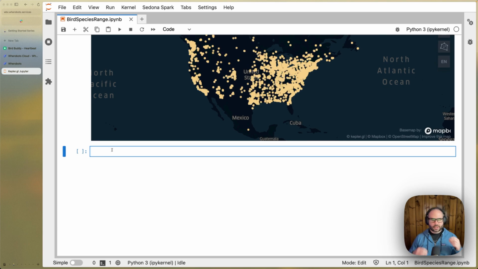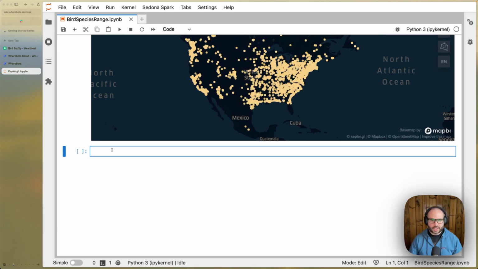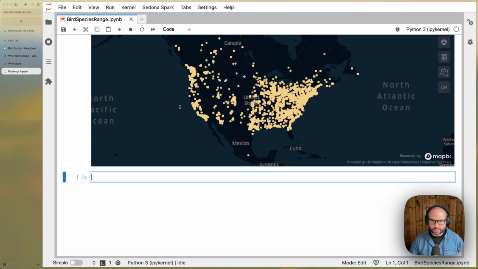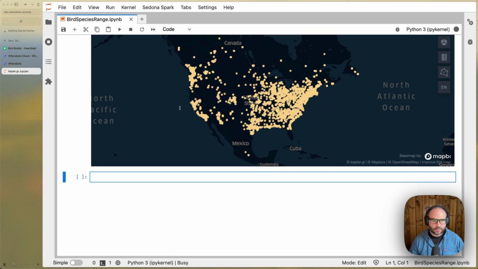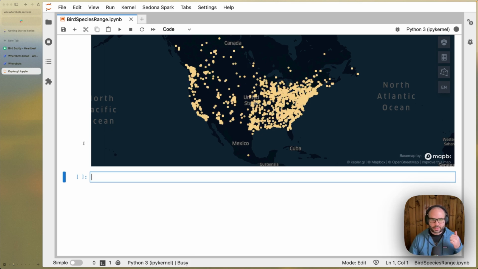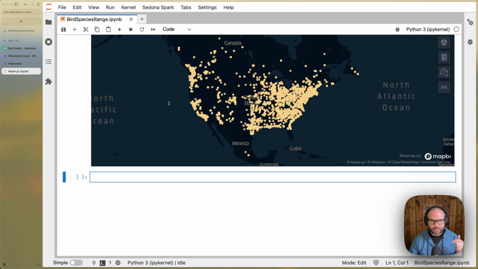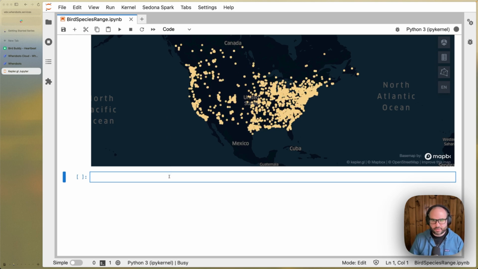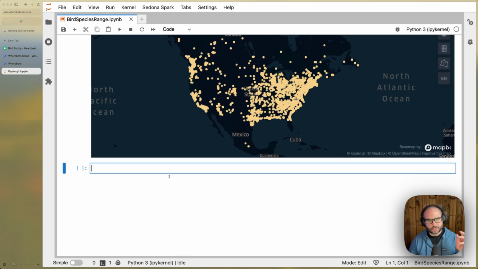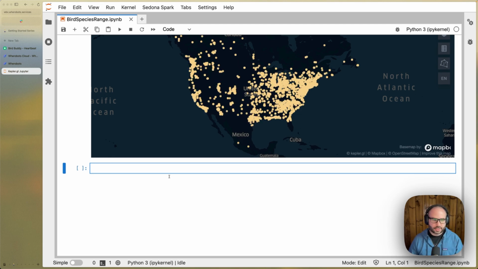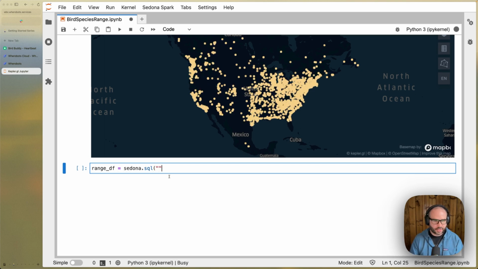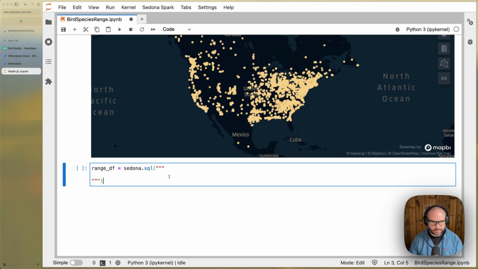Okay, so we said the goal for what we wanted to do today was to take these point observations and calculate the range of different bird species. So to do that, we're going to write a Spatial SQL statement to convert the point observations to polygon observations using the convex hull function. And then we'll do this in a group by, so that we'll be able to group those geometries by bird species.